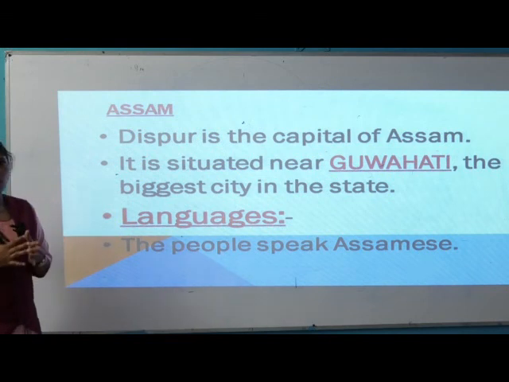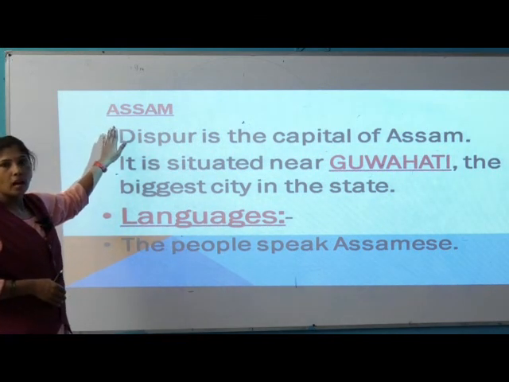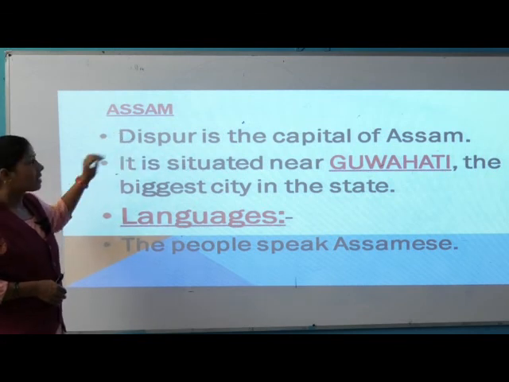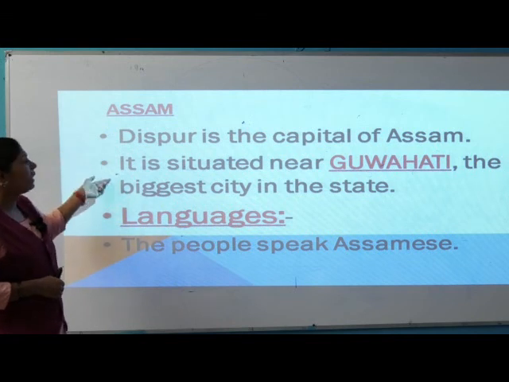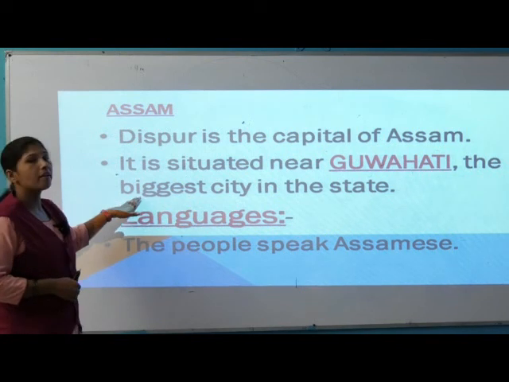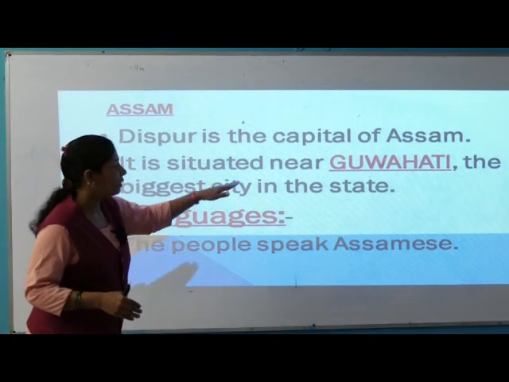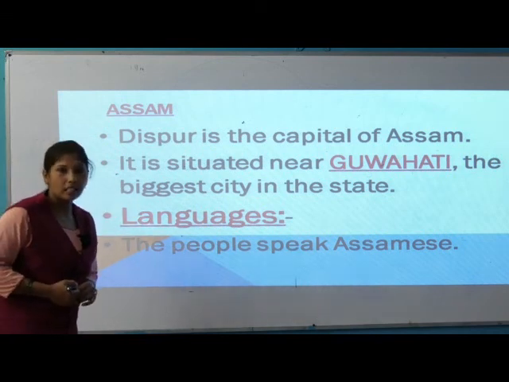Now we have covered Punjab, Haryana, Uttar Pradesh, Jharkhand. Okay, now come to the point of Assam. Assam's capital is Dispur. It is situated near Guwahati, the biggest city in the state.